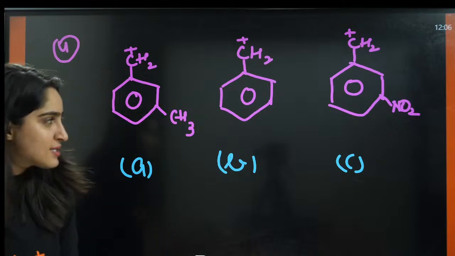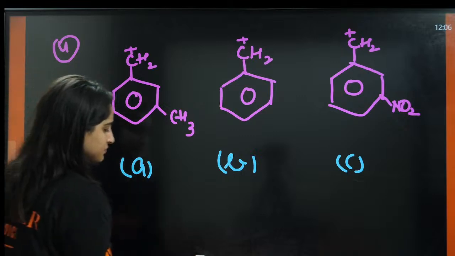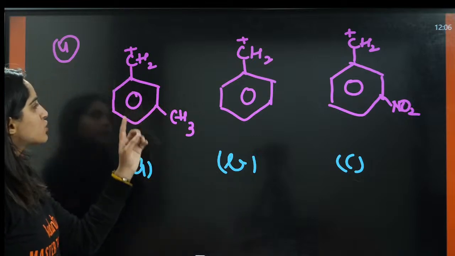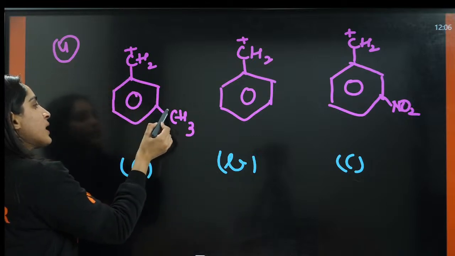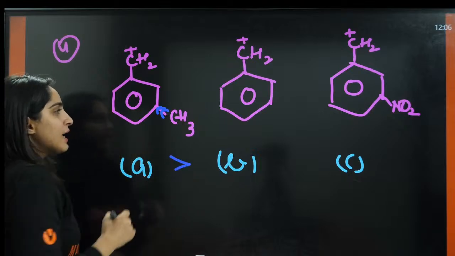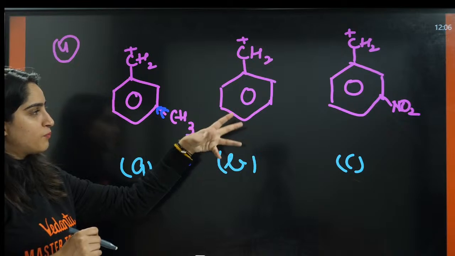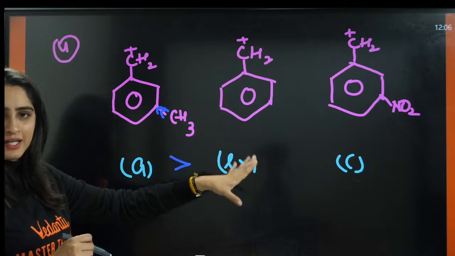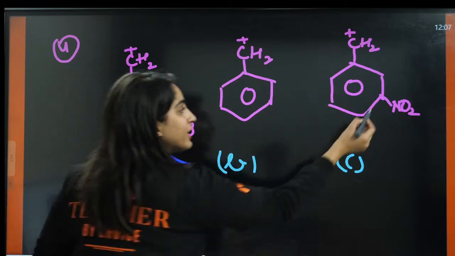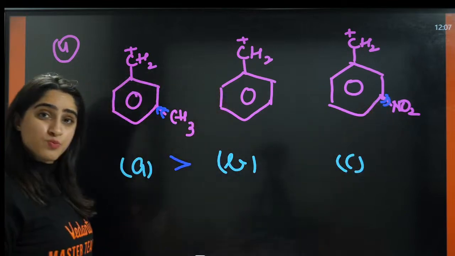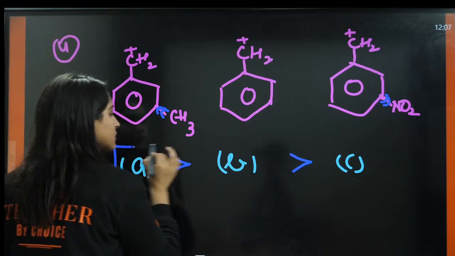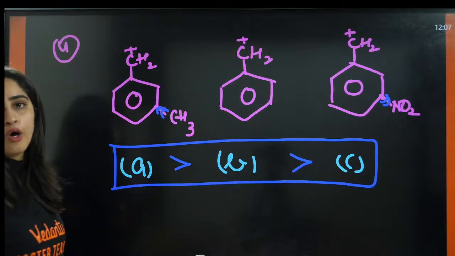Yes, ABC, right? So in ABC, we are providing the electrons here, so the stability will increase. Here we are not giving or taking away electrons, so this is neutral. But here, we are taking away the electrons because the NO2 group has a minus I effect. So this is the stability order.